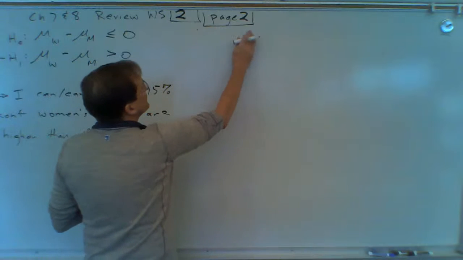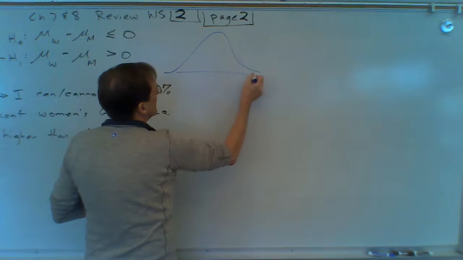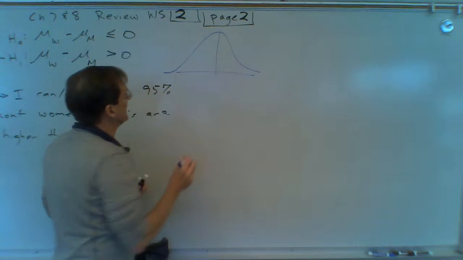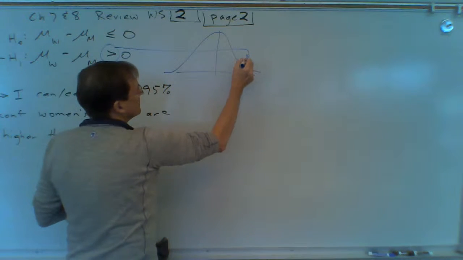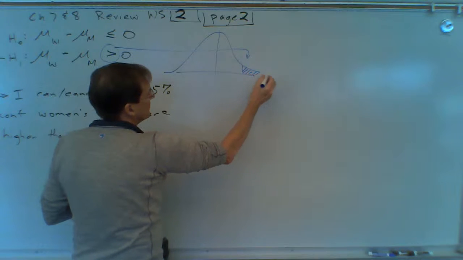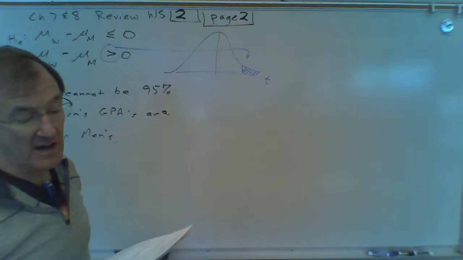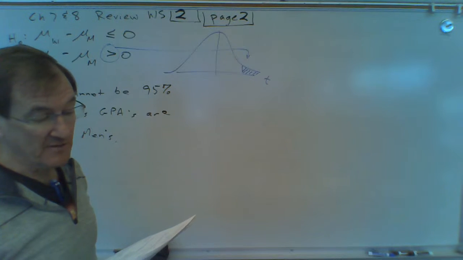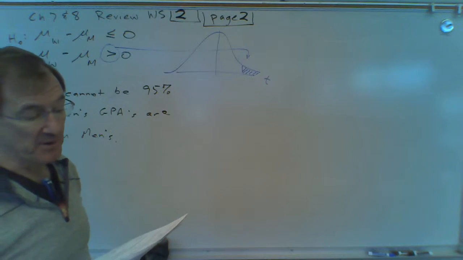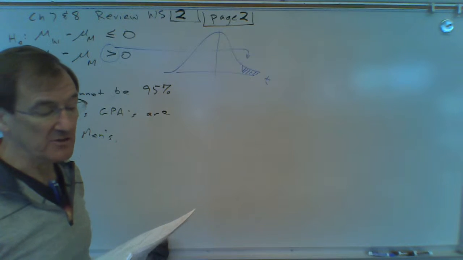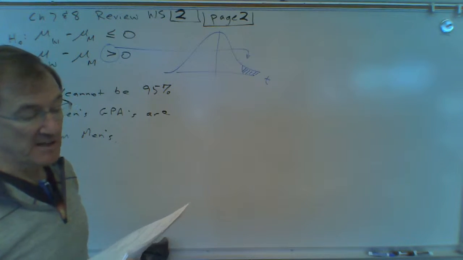What we're going to do now is step 2. And this is a little bit tricky. It's a right-tailed test. This is pointing to the right. It's going to be a T because I'm not given the population standard deviation. It says standard deviation, but it is not specified as population. So it's a sample standard deviation based on the women and the men that we surveyed. So it's going to be a T distribution.